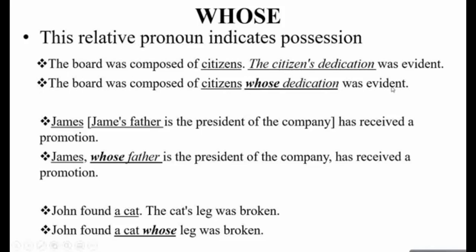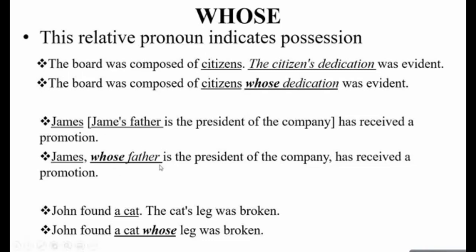Second example is James. James' father is the president of the company, has received a promotion. So अब आप कैसे बताएंगे? James, whose father is the president of the company, has received a promotion. So the word whose is referring to James' father. So आपने James' father में James को, noun को, replace कर दिया with this relative noun which is whose, because आप यहाँ पे possession show करें तो it comes with the word whose.